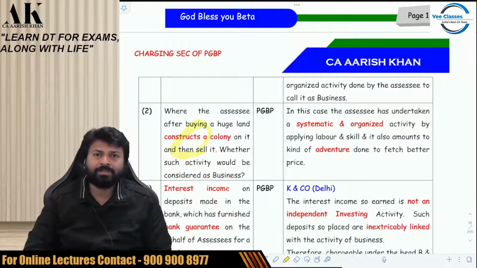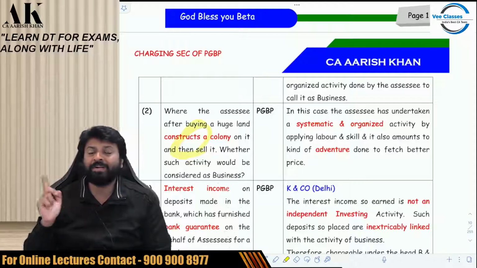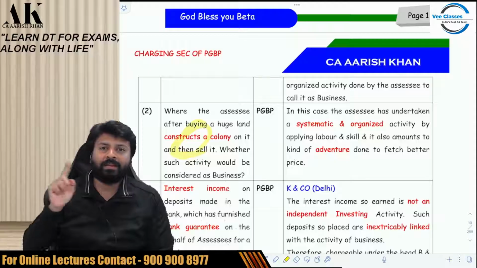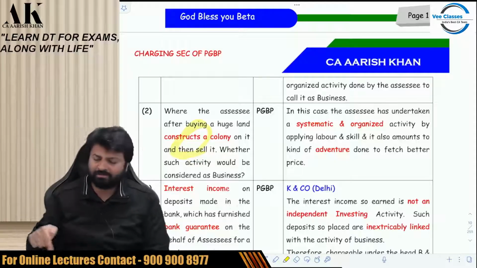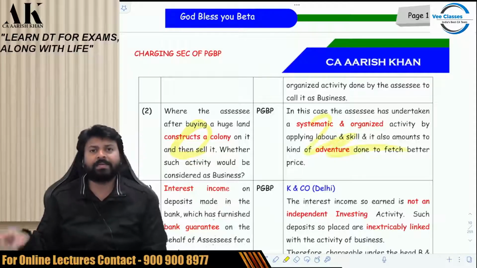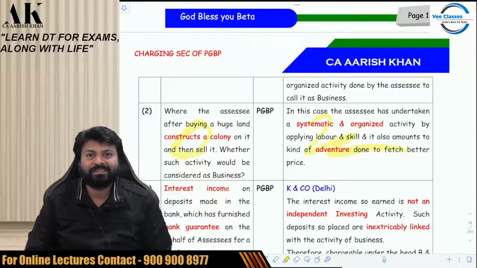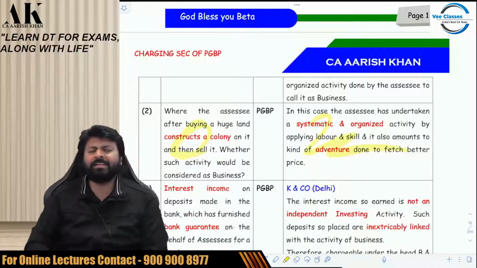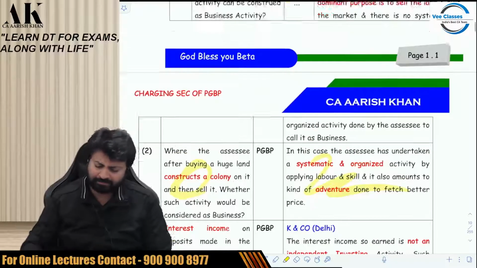Is it capital gains or PGBP? First of all, he is buying a land and making a complete complex, and then he is selling it. Is it PGBP? Yes, it's PGBP. It's a systematic and organized activity of applying labor and skill with a dominant intention of earning profits. Check. Yes, here there is an adventure. Here there is a risk. Here the intention of the assessee is to do business, to apply systematic and organized activity of labor and skill with a dominant intention of earning profits. Yes, it is a business. It is PGBP.